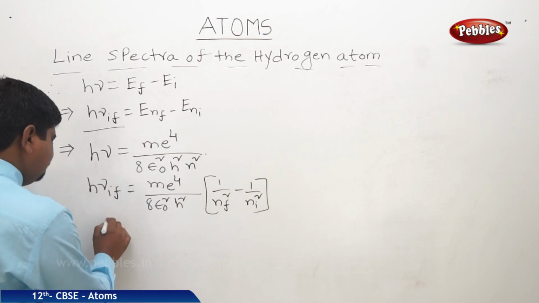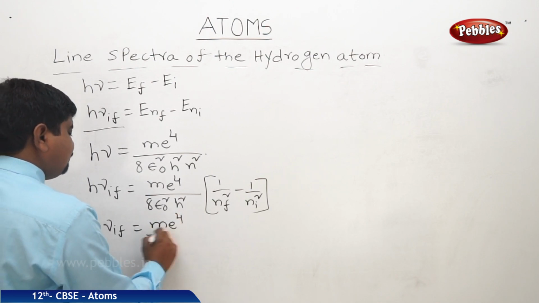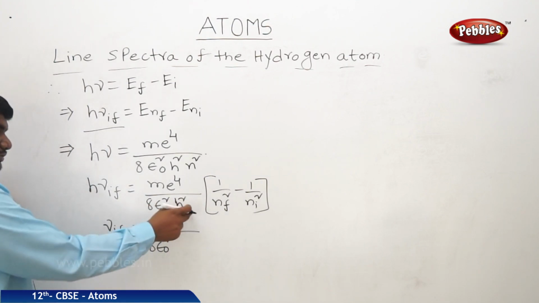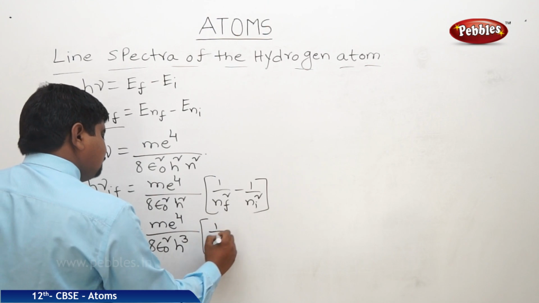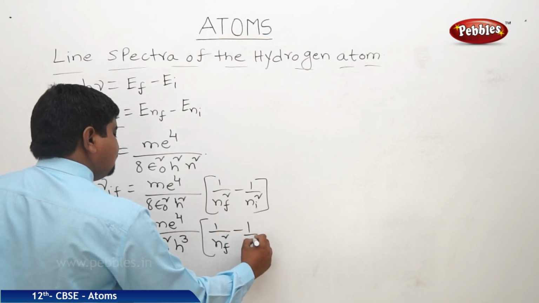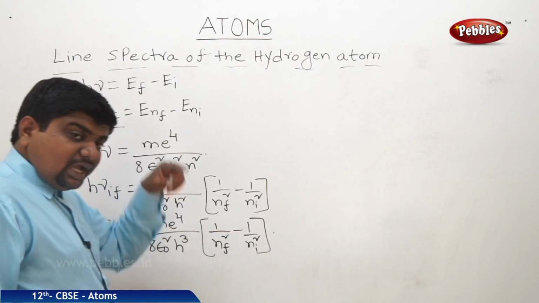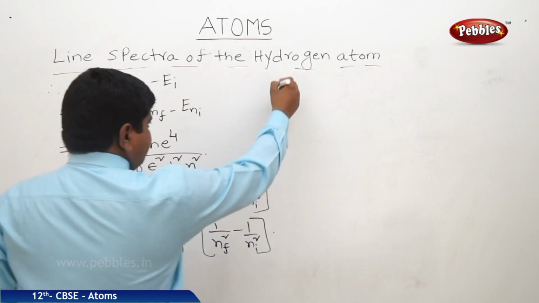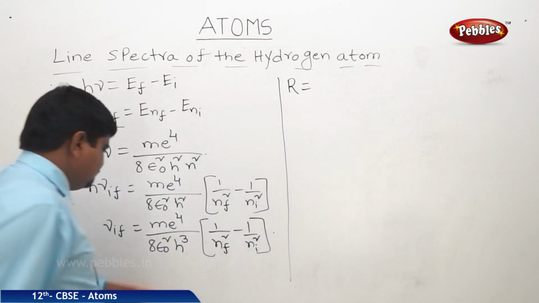Now the frequency nu_if is equal to m e to the power 4 by 8 epsilon naught square h square. This h will come here, it will become h cube, into 1 by nf square minus 1 by ni square. So go back to the relationship between the Rydberg constant and the frequency. What is the Rydberg constant?